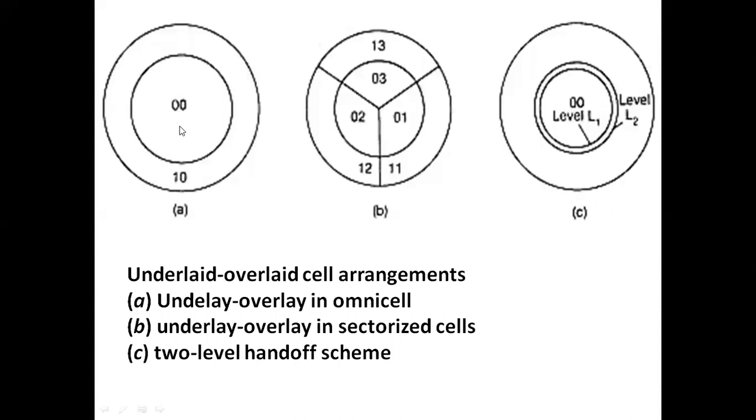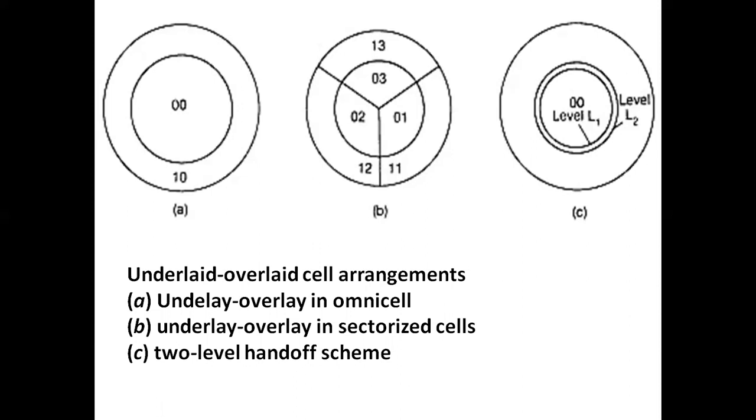So in order to solve the problem, we are dividing the cell into two regions, and we are maintaining different powers for these two regions, underlay and overlay, as well as assigning different frequencies for these two areas. Underlay is operated with some frequencies, and overlay is operated with other frequencies, and there should be no adjacent channel or co-channel interference.